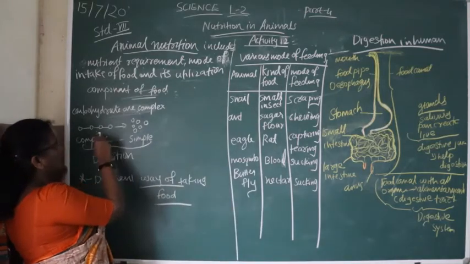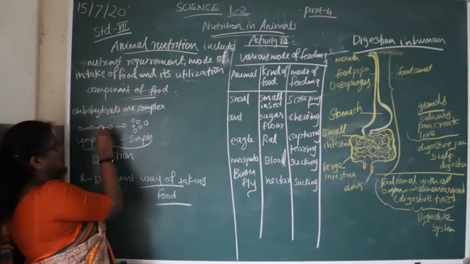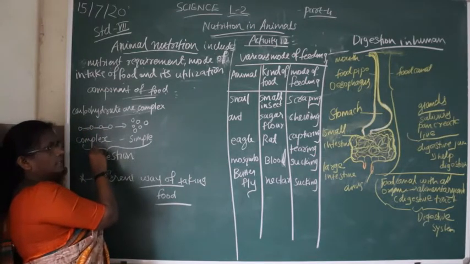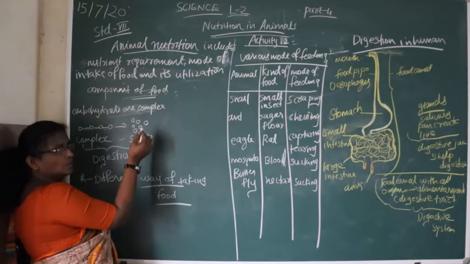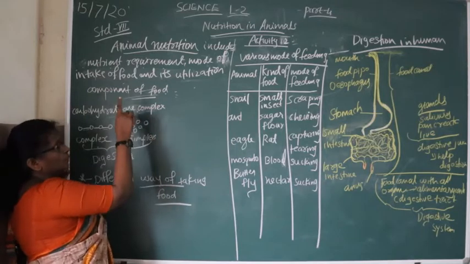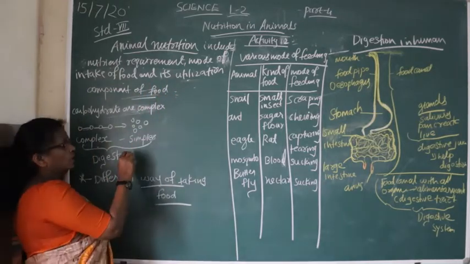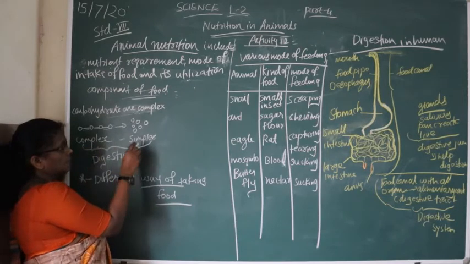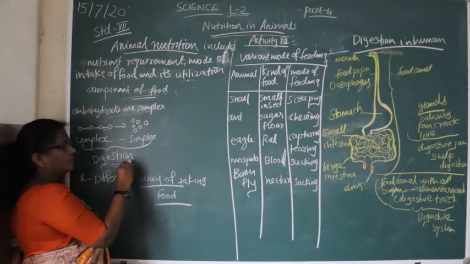Listen here: carbohydrates are complex in nature, so the body cannot utilize them directly; they are converted into simpler substances, and then the body can utilize all this food material. The conversion of complex substances into simpler substances is called digestion.